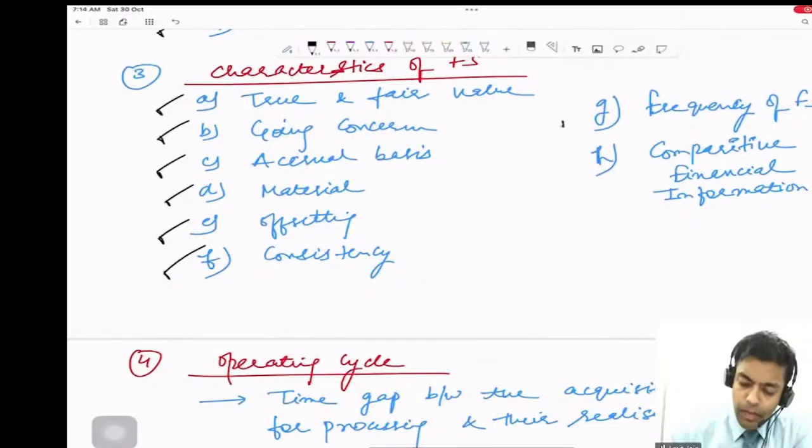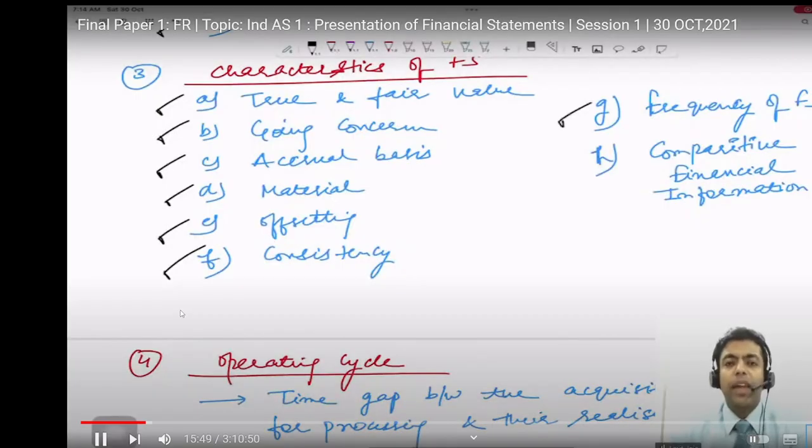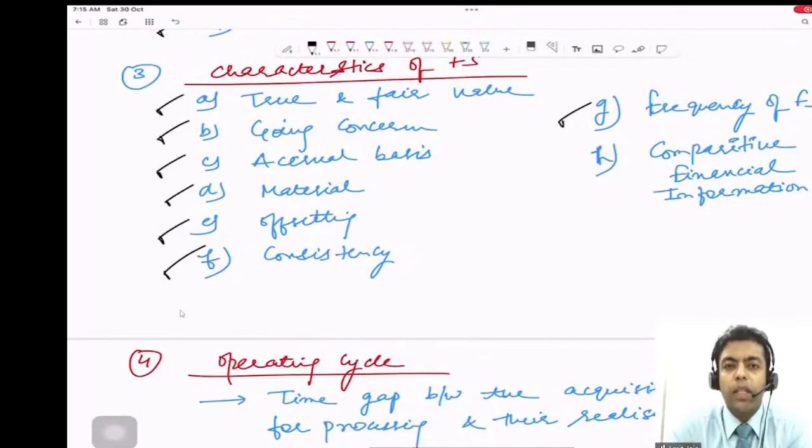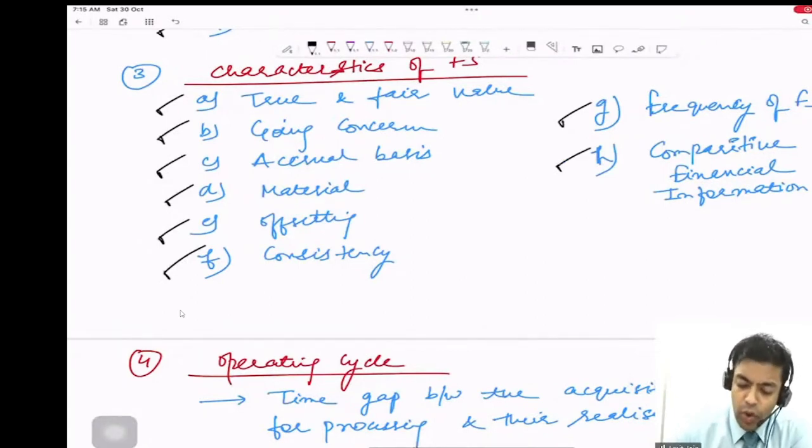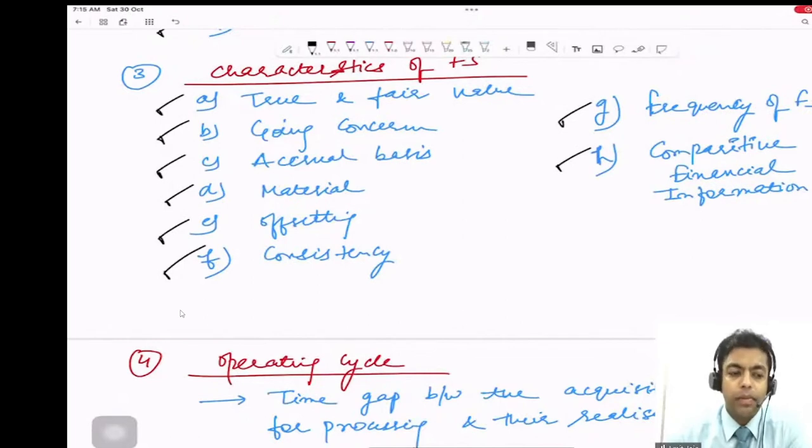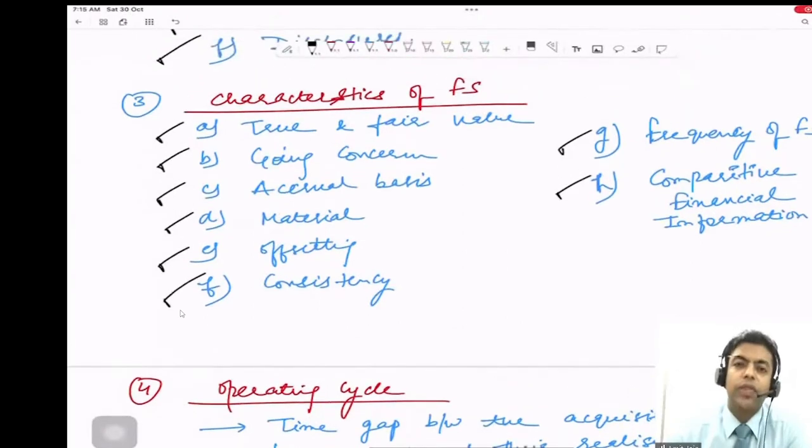Okay, what else? Frequency of financial statement. First of all, financial statements need to be prepared at least for a period of 12 months. The company can prepare annually, half yearly, nine monthly, monthly, or quarterly. And anyway, listed companies are preparing quarterly financial statements as mandatory. Right? Comparative financial statement. Do we need to give the comparative financial statement? Yes. We are supposed to give the comparative financial statement as well. Those financial statements which do not have comparatives cannot be accepted. Correct, guys? So these are the key characteristics which we have read in the last class.